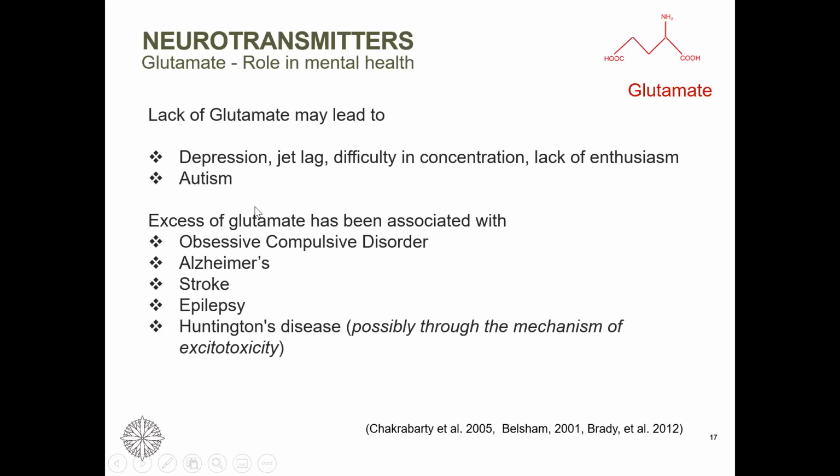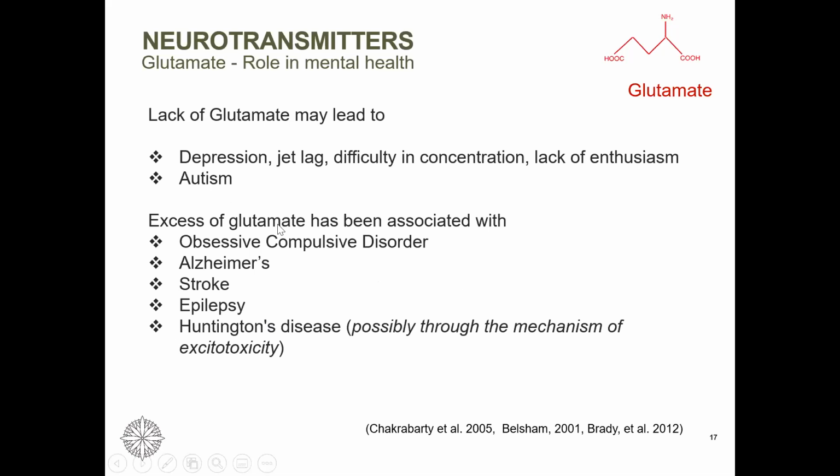Excess glutamate is associated with OCD, Alzheimer's, epilepsy, and Huntington disease, which you might have heard is a genetic condition, and patients are carrying a CAG repeat extension in one of the exons. And symptoms are depression, anxiety, irritability, aggressive behavior, and apathy.